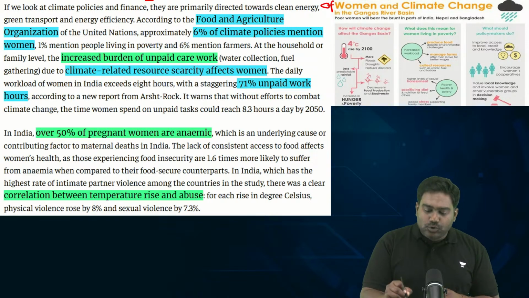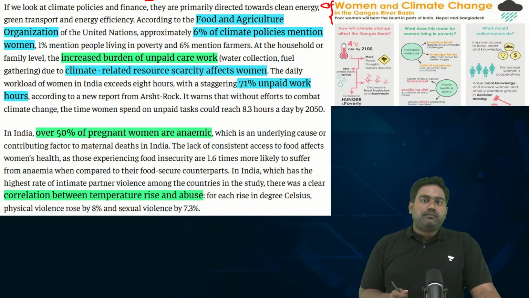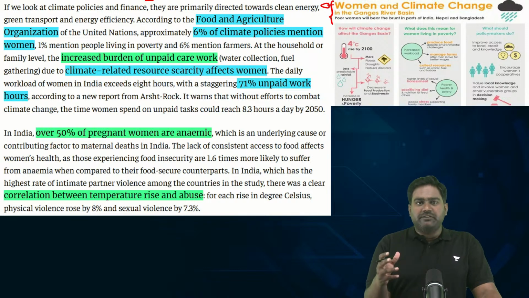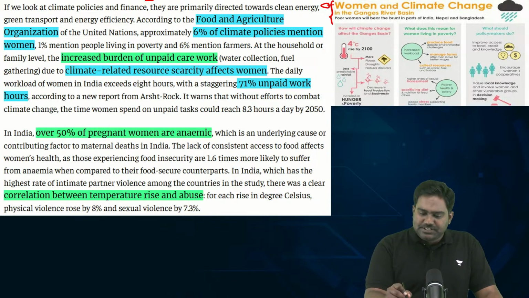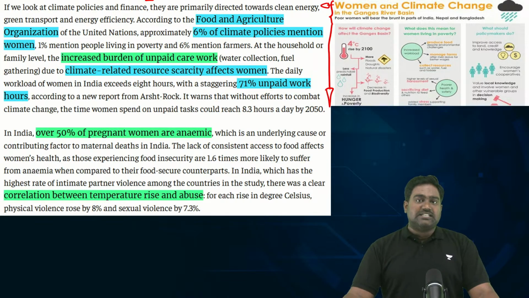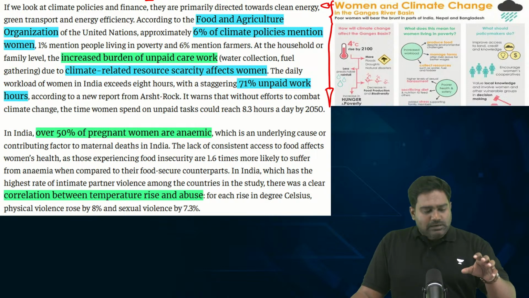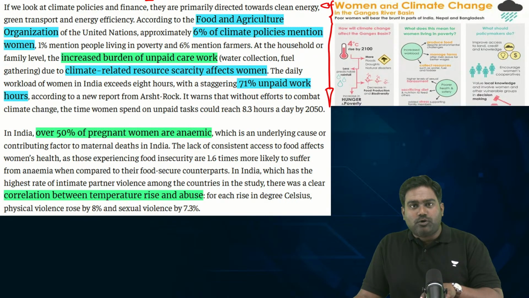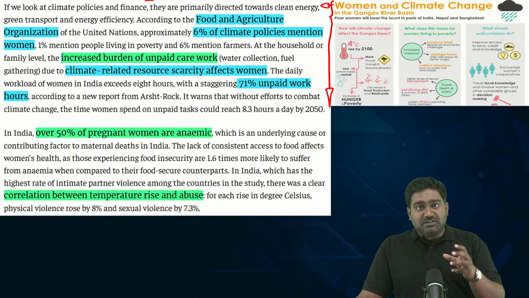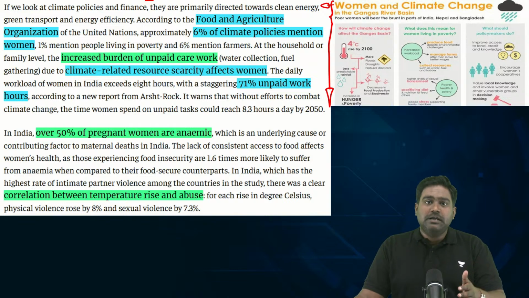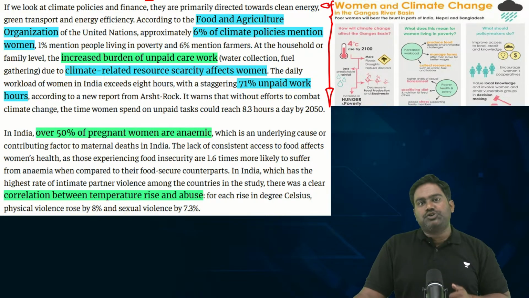That is something we need to learn through this article. So let me make it more illustrative by bringing some good examples, because there can be an essay on this as well, an essay topic on climate change and its disproportionate impact on women. Why it is necessary to have a gendered perspective when we focus on climate action.